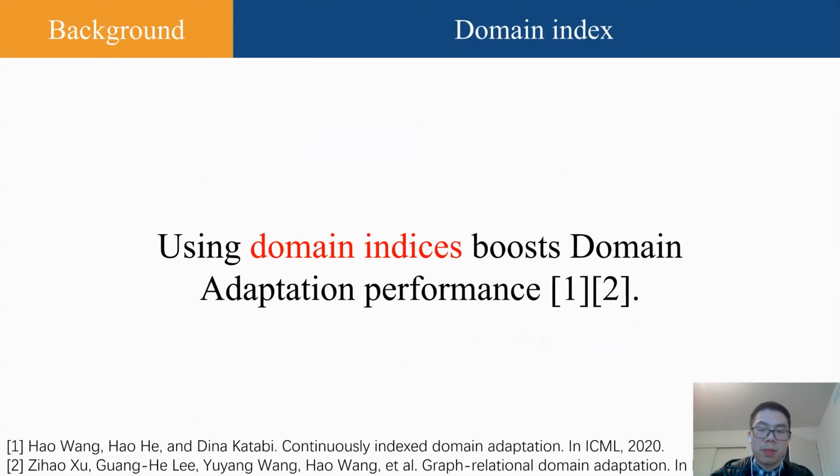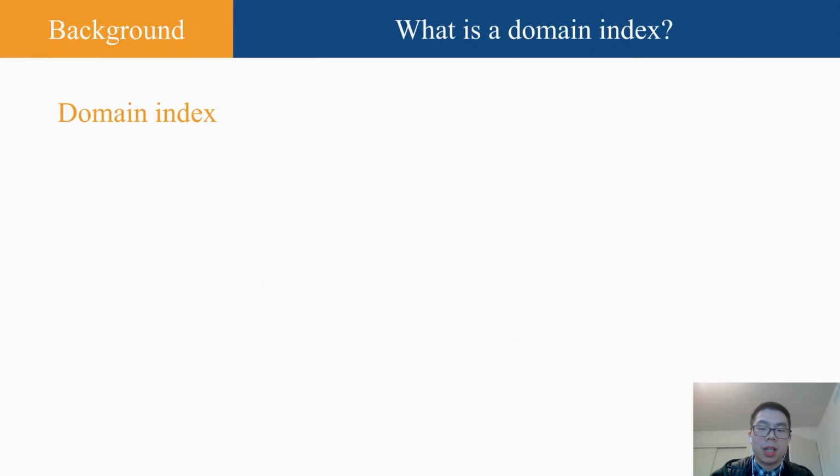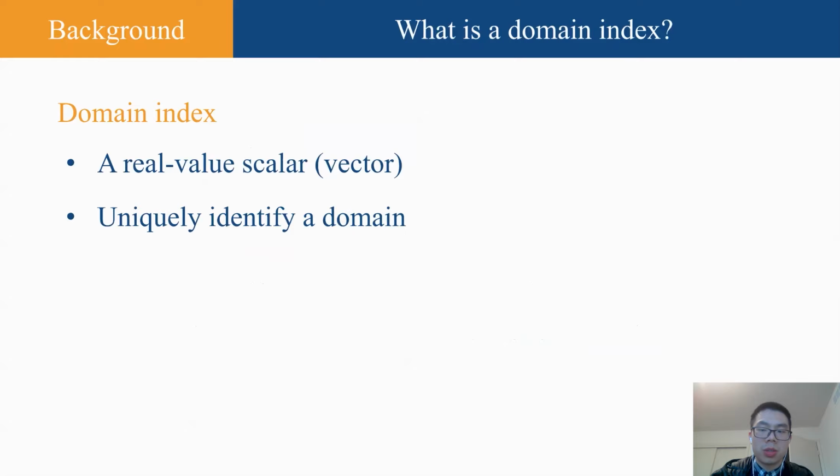To fully appreciate the magic of domain indices, we should first understand what domain indices are. In general, a domain index must meet the following requirements. First, it is a real-value scalar or vector. Second, it must uniquely identify a domain. Different domains should have different domain indices. And finally, it should represent the domain semantics, much like a word embedding. The distance between different domain indices should indicate the relationship of different domains.